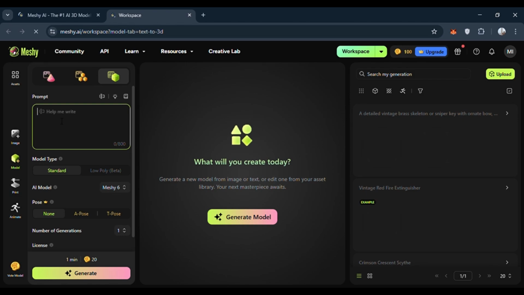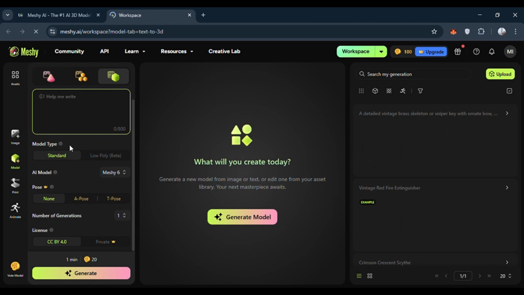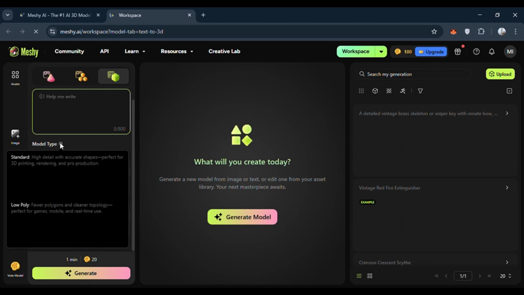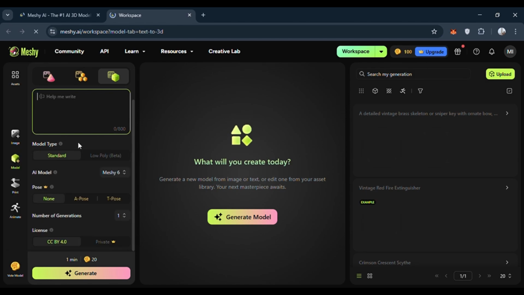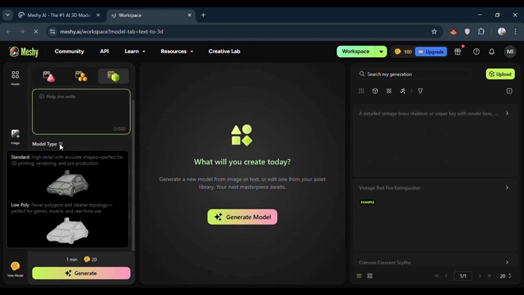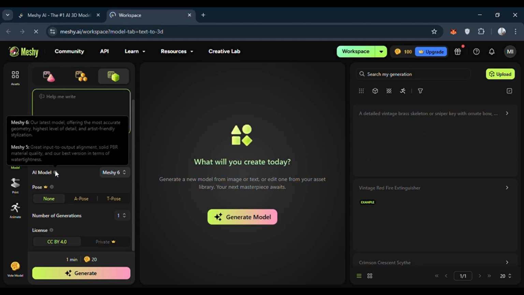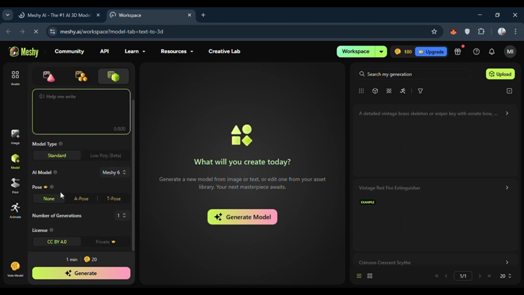Also, there is an assistant AI for your prompt and different customization tools for you to have an easy 3D file. There are different descriptions that are so helpful for you. For example, this one, you can read about the details of the AI model and so on.